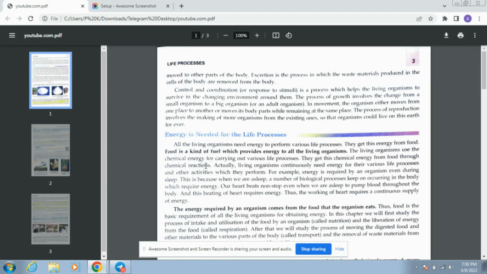Living things need energy continuously, even when we are sleeping, because there are many activities happening inside our body when we are asleep. For example, our heart beats continuously, pumping the blood throughout our body, right? And this beating of heart requires energy. Of course, it does. So let's go to the next paragraph.